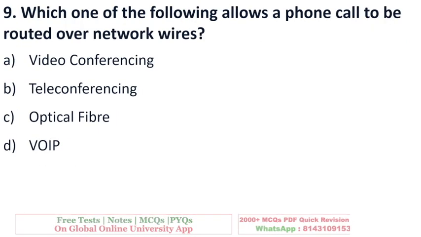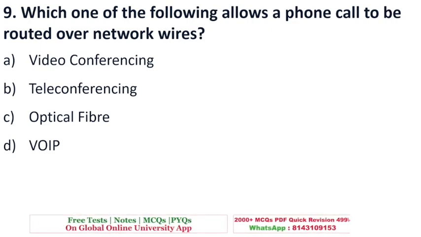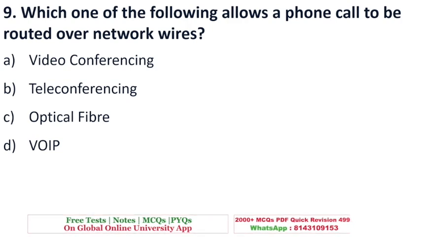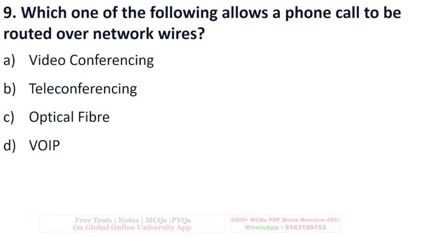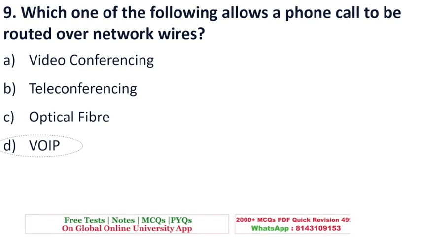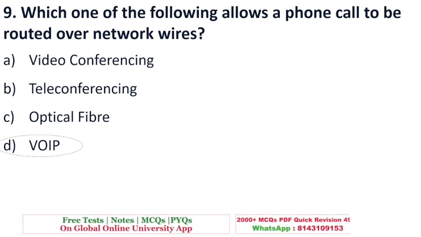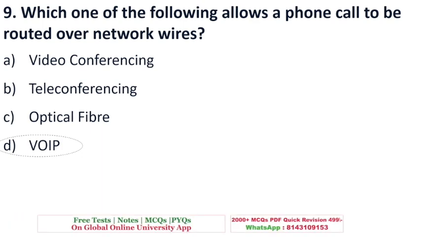Okay. Next is, which one of the following allows a phone call to be routed over network wires? So the right answer is option D, voice over internet protocol. This has allowed us to make a phone call over a network.